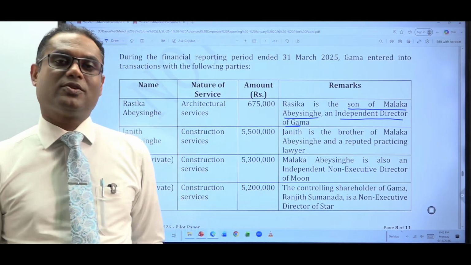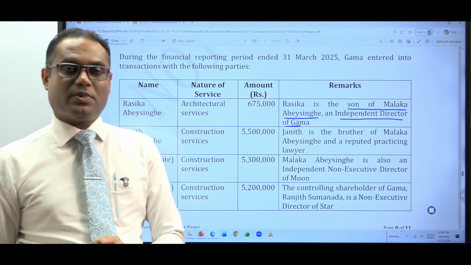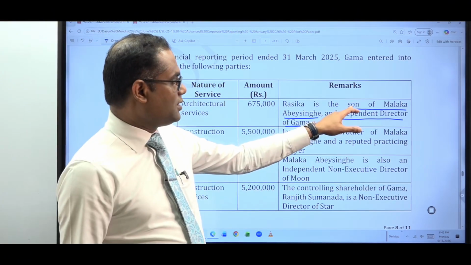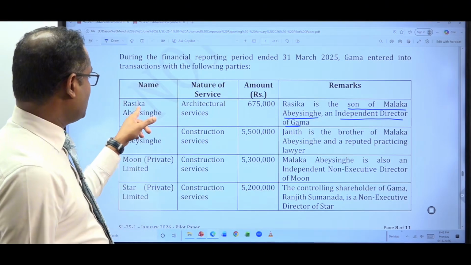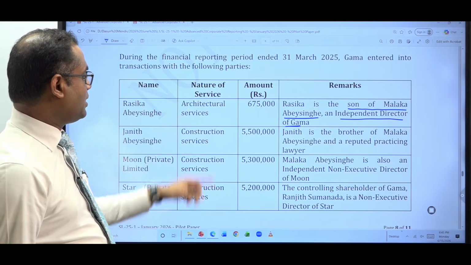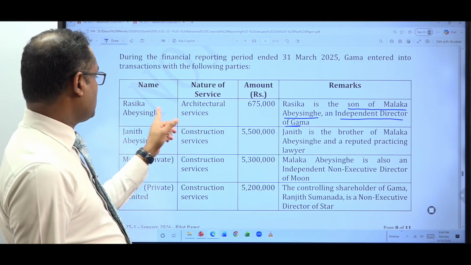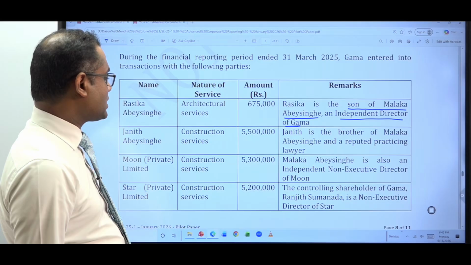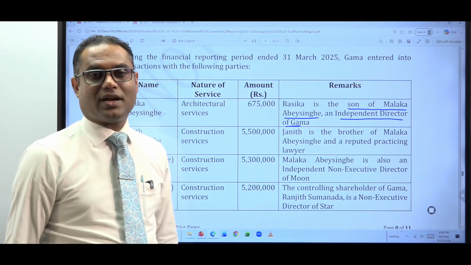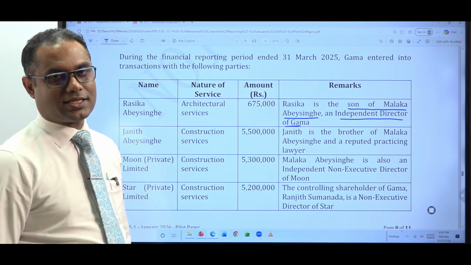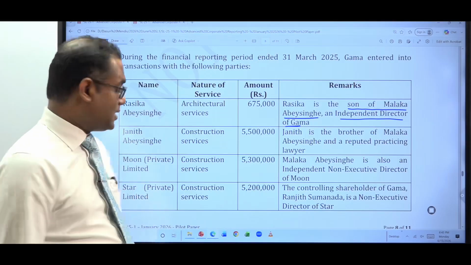So children are close family members of the key management personnel, so this particular transaction where the company has paid 675,000 to Trans, who provided the architectural services, is a related party transaction that has to be disclosed in the financial statements. I hope you are clear, right?